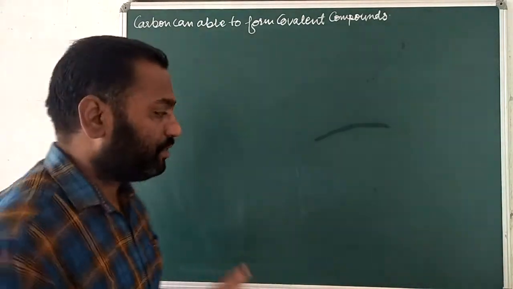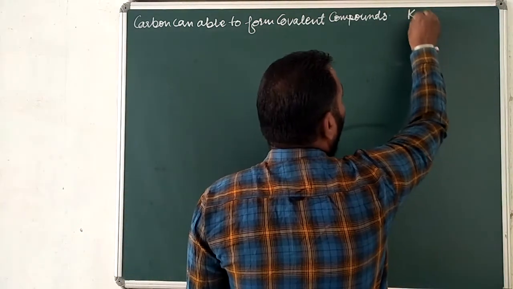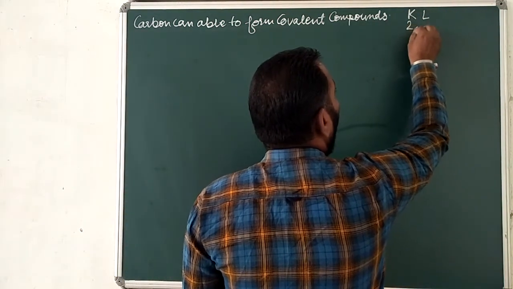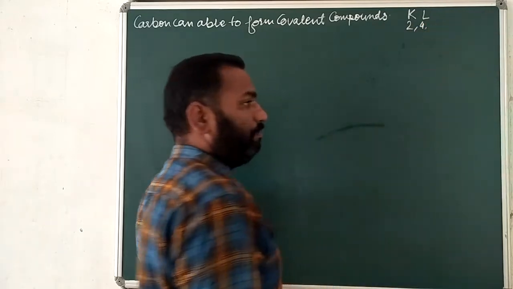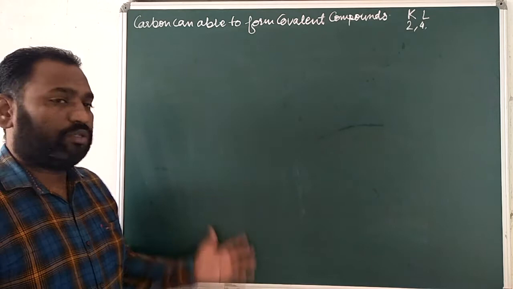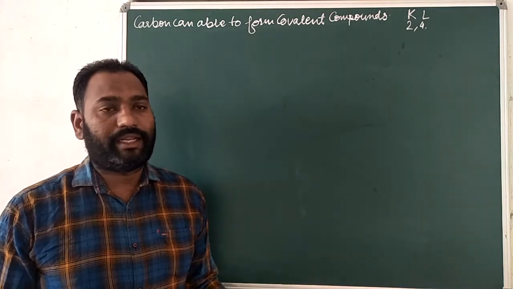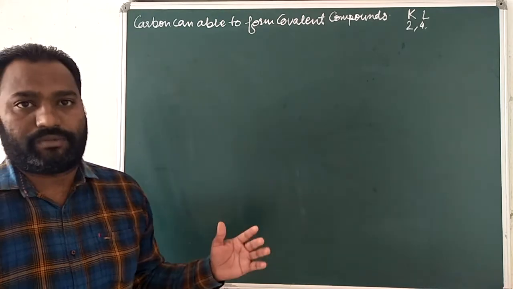So you know that the electronic configuration of this carbon in the K and L shell is 2 and 4. In 9th class you already discussed that if in the outermost valence shell there are 1, 2 or 3 electrons, then they can easily donate those electrons.